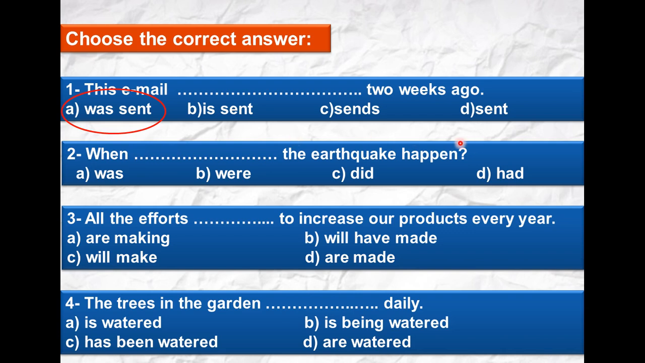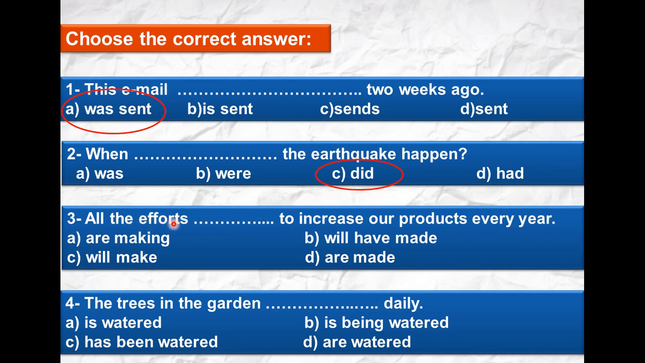When the earthquake happened, be sure that you are reading the sentence in the correct way. Why? Because here the verb happen doesn't come in the passive form. So this question is very normal, and we are not going to use the passive here. So when did the earthquake happen? Let's move to number 3.